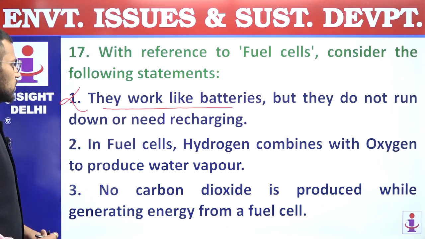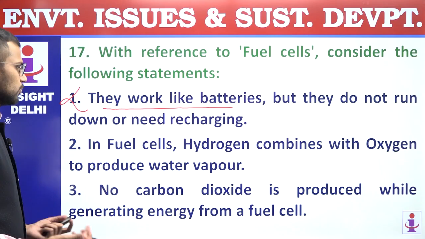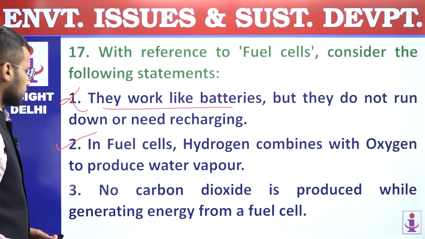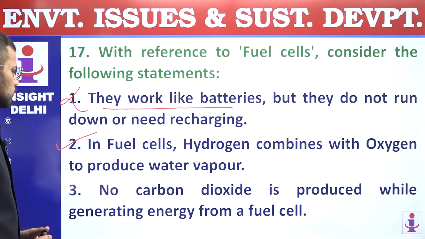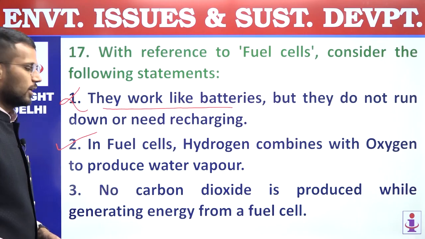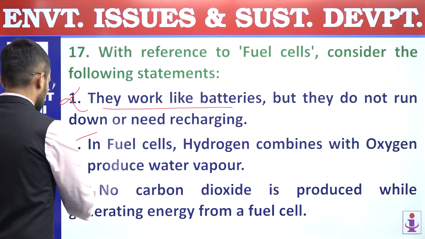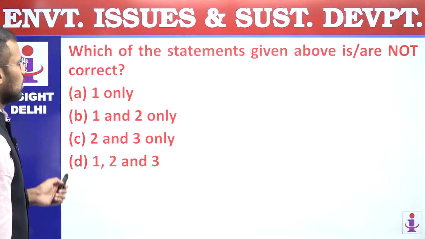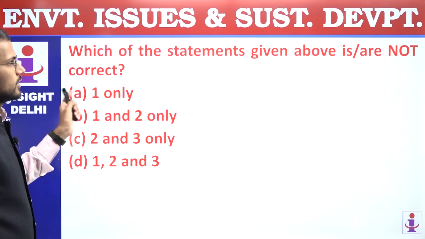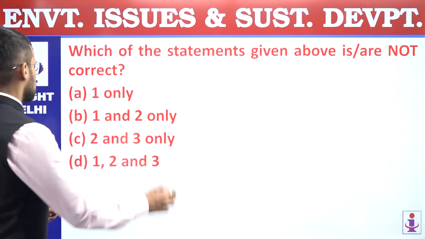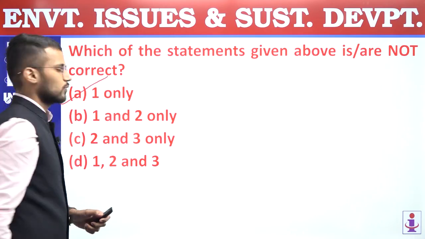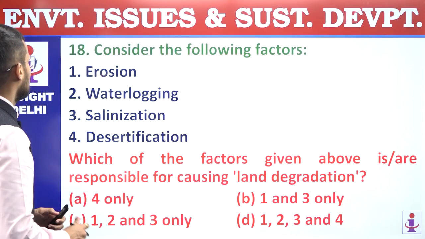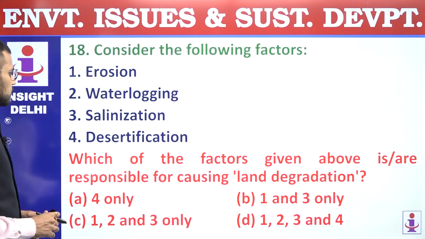Second, in fuel cells, hydrogen combines with oxygen to produce water vapor, right? So that statement is correct. Third, no carbon dioxide is produced while generating energy from a fuel cell. So this is also a correct statement. So second and third statements are correct statements. We are supposed to find out which of the statements are not correct. So only one is not correct, and that's why answer is A. 17th, answer is A. 18th, consider the following factors.